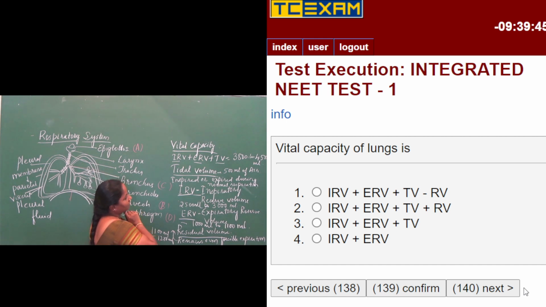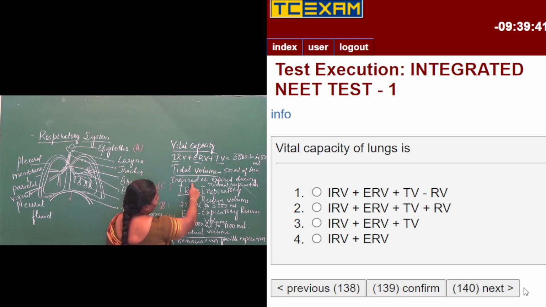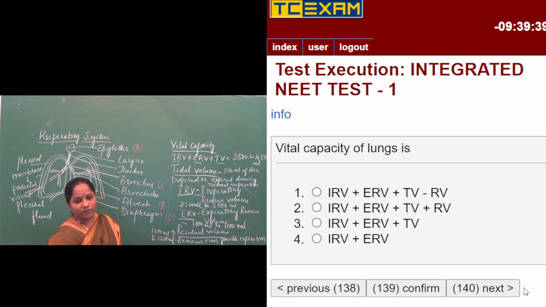And ERV is expiratory reserve volume after forceful expiration. So IRV plus ERV plus TV is equal to 3800 ml to 4500 ml.